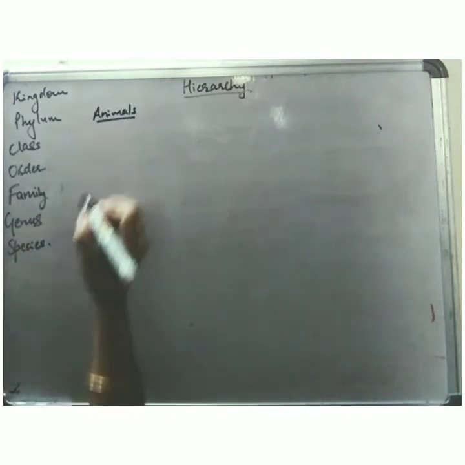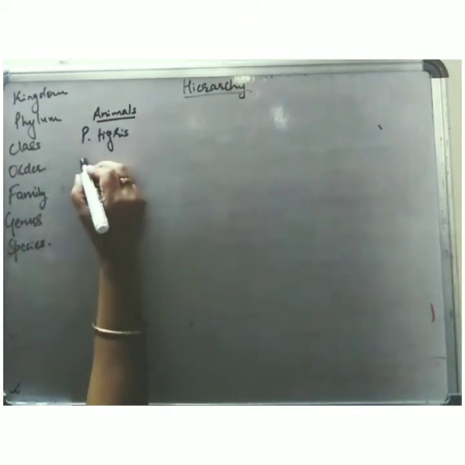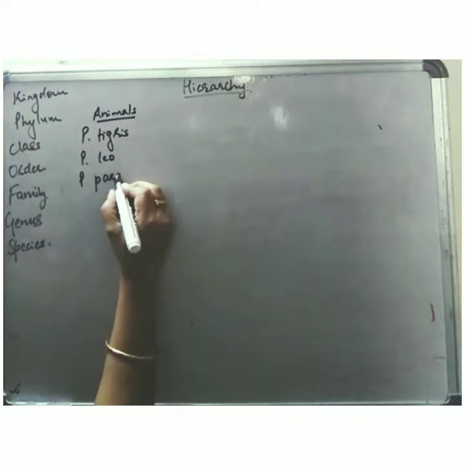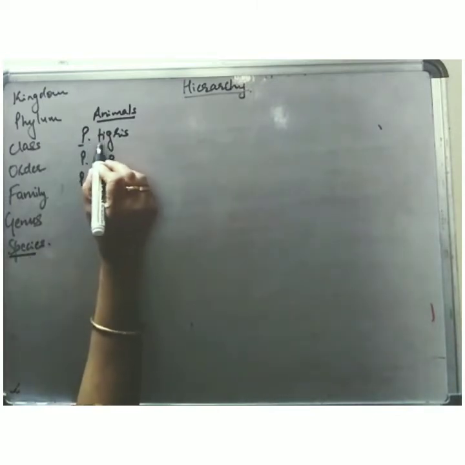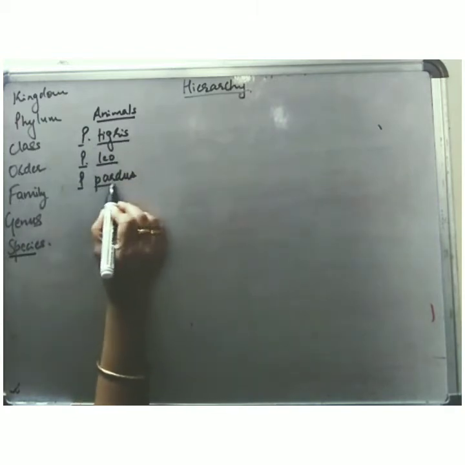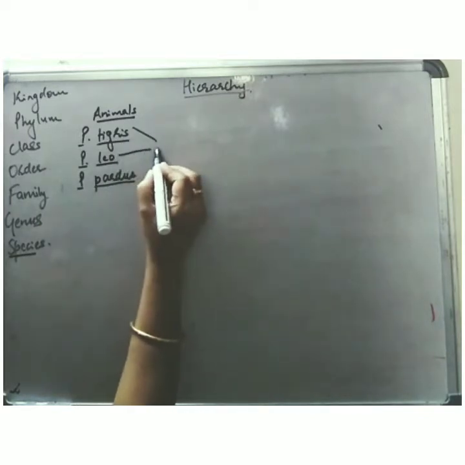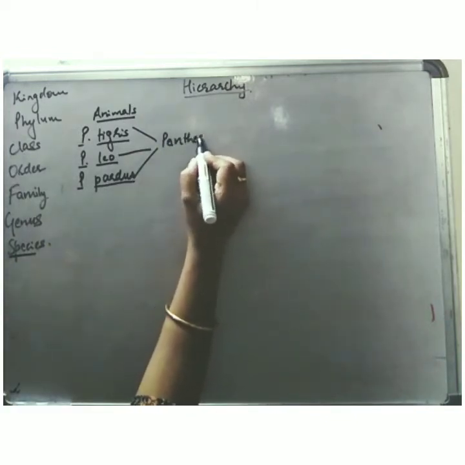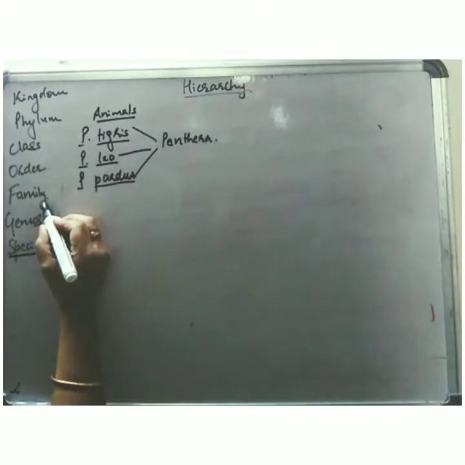In the previous video we had taken the example of Panthera tigris, Panthera leo, Panthera pardus. So these are the species. Panthera is the genus, tigris is a species, leo is a species, and pardus is a species in the genus Panthera. So these three species belong to genus Panthera. After the genus, the next taxon is family.